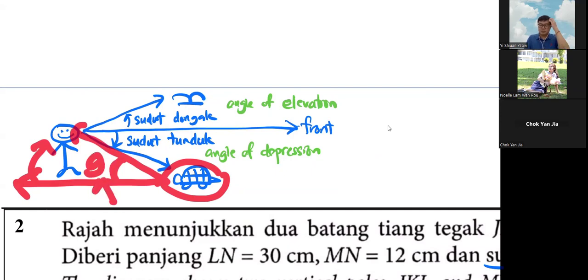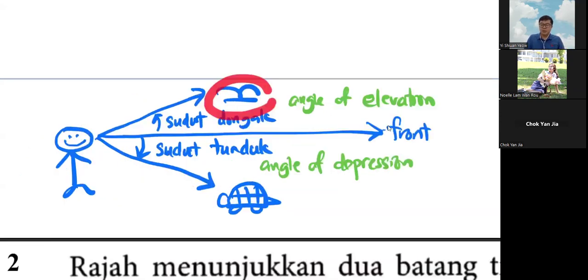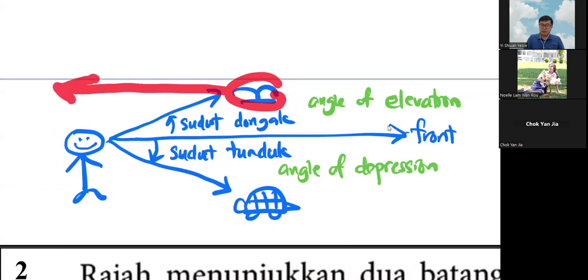Okay, so this is the angle. So how about the bird? Bird also the same, right? The bird looks in front first and then only looks down. So meaning the angle is here. So this is the most common mistake.